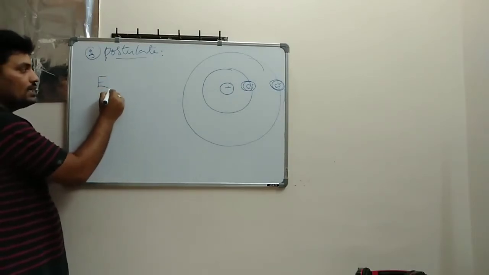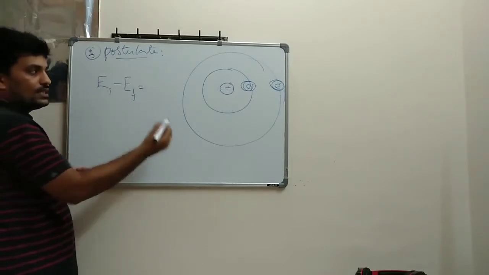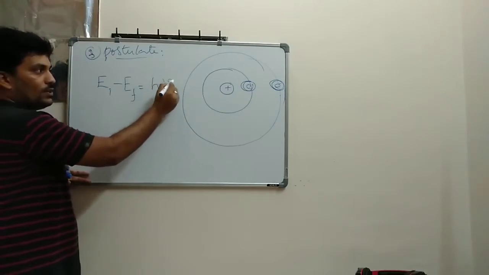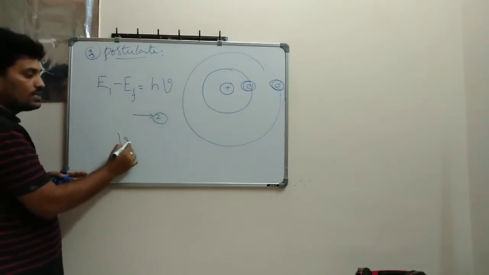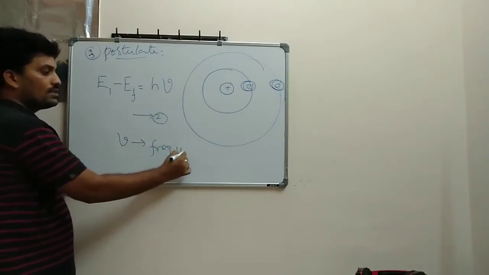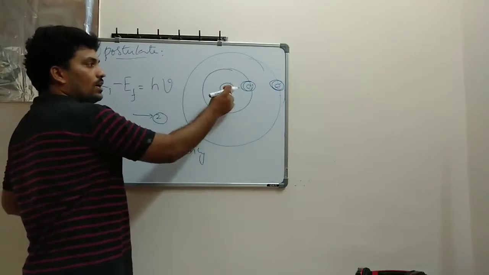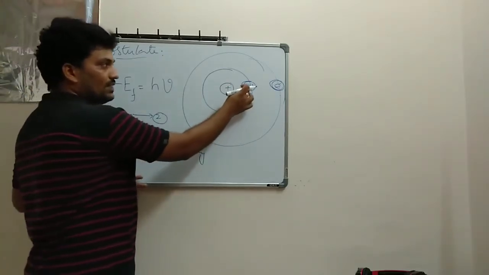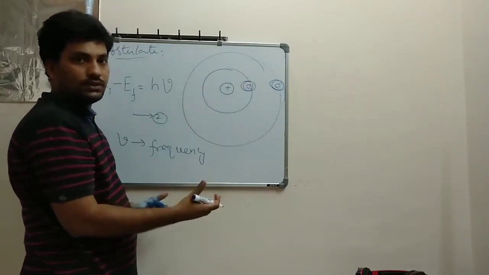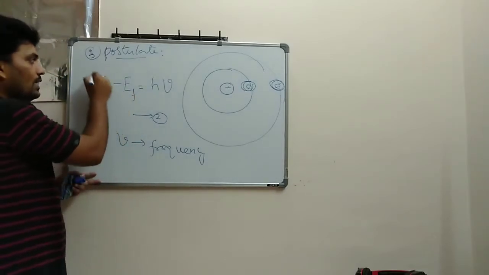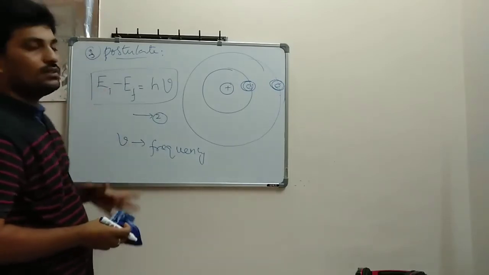From initial energy to final energy, the frequency level changes. So that change in energy is a multiple of h nu, where nu is the frequency. Frequency means the number of revolutions around the nucleus. If the orbit is smaller, it will make more revolutions. If it is bigger, it will make a different number of revolutions. Then its frequency changes, right? That is why if the energy level changes, the frequency of the electron also changes. That is the third postulate.